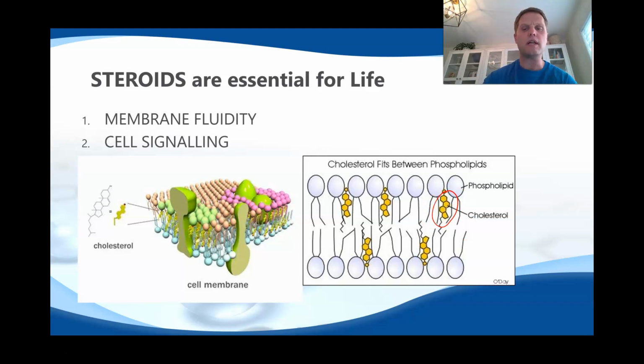If you have too much cholesterol, your membranes become rigid and inflexible. If you have too little cholesterol, your membranes are very, very fluid. And so you need to have the right amount of cholesterol in your cells for it to function properly.